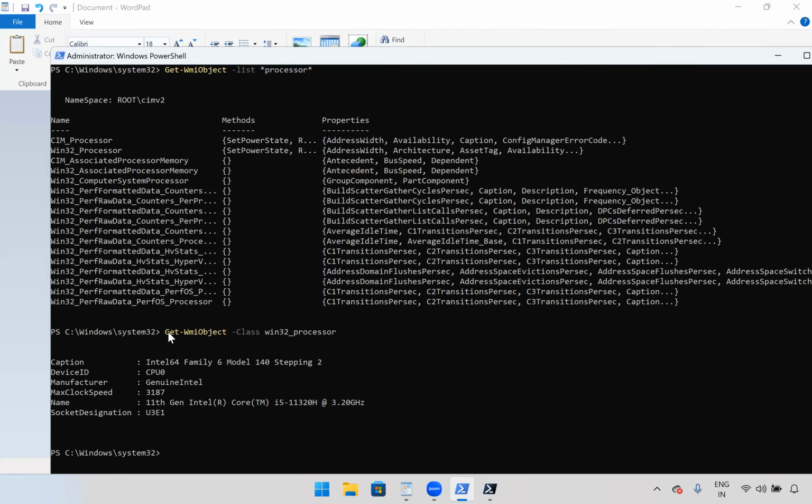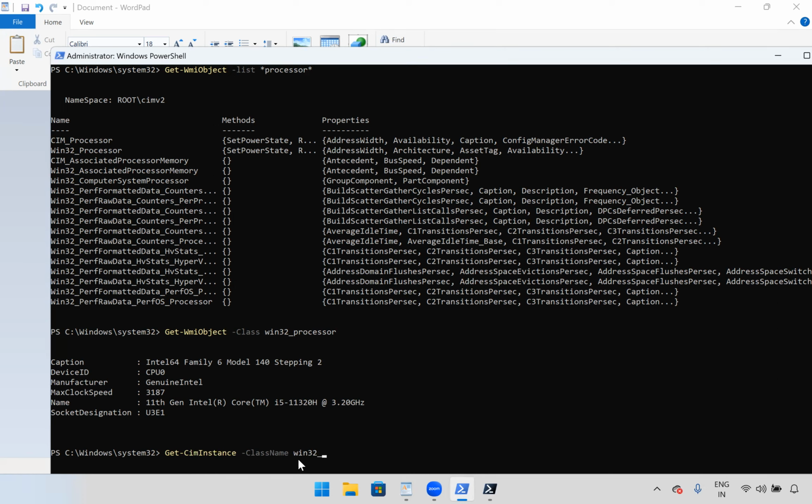We saw that a command like Get-WmiObject won't work in the new version of PowerShell. So what we can use is Get-CimInstance, with a slight difference. Here the parameter is ClassName, then give the class name.